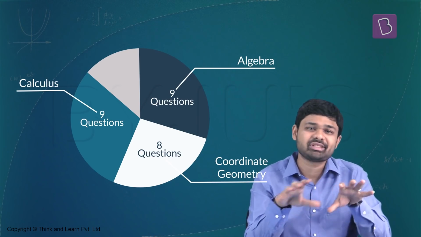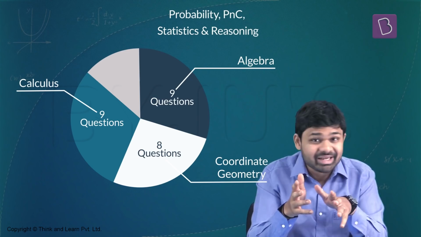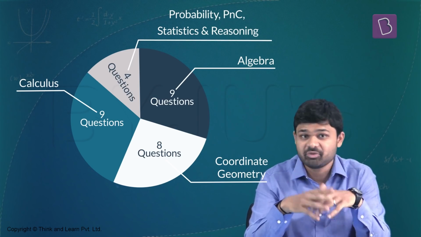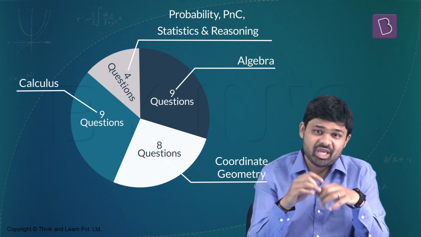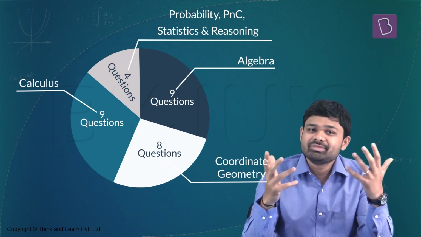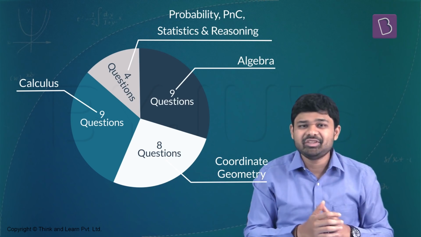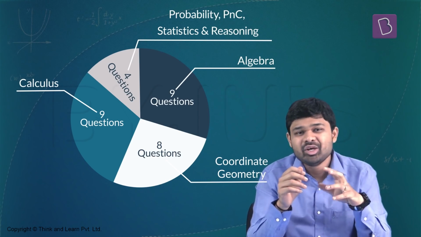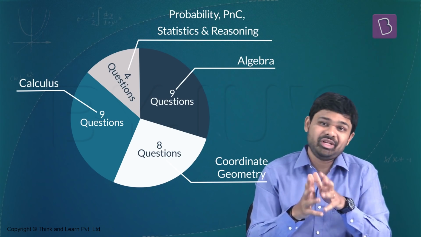Finally, we are left with some miscellaneous chapters such as probability, statistics, mathematical reasoning. So these chapters put together, there were about 4 questions which came. Of course, permutation combination was included in probability. So there were 4 questions which came from PNC, probability, statistics, and mathematical reasoning. And no prizes for guessing. All these questions were very easy. Surprisingly, even the probability question which came was a very easy question. It was a dolly. So even probability shouldn't have been an Achilles heel to people who were expecting very high